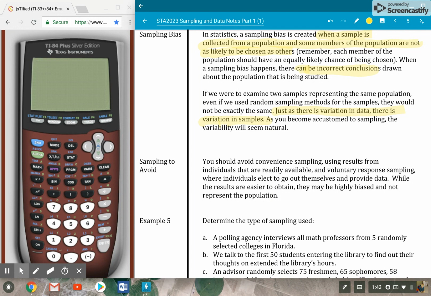Now, we've mentioned the types of sampling that we like. There are a couple of types of samples that we want to avoid. The first that we should avoid is convenient sampling. That's going to lead to sampling bias. That's when you just ask the people who are conveniently around you. It's convenient to just stand in one spot, get the first 50 people that come by and ask them the question.